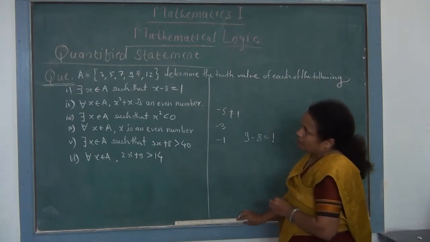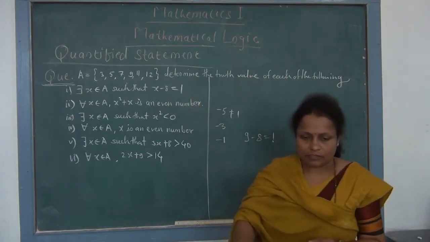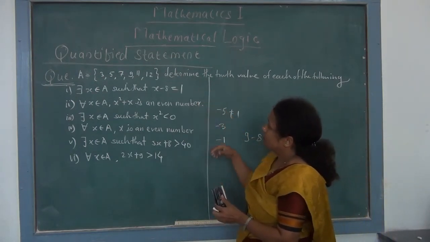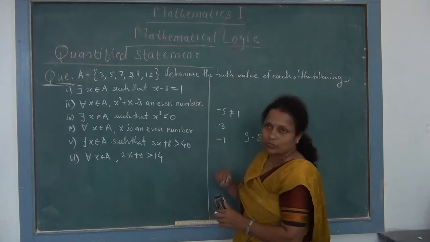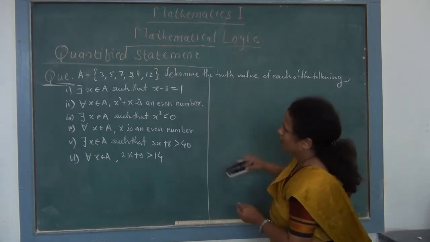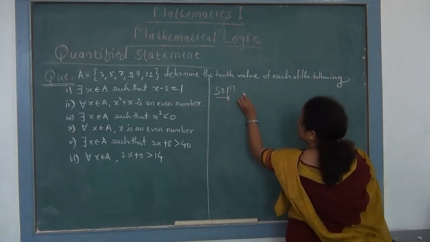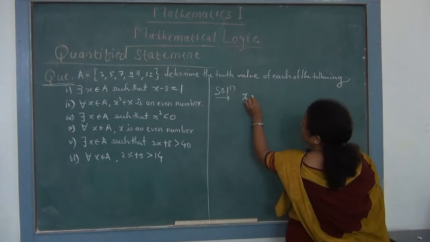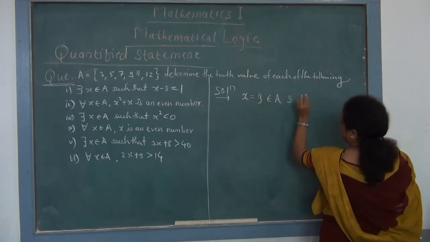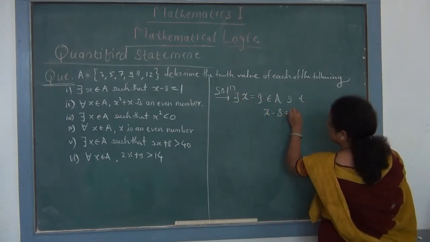So here for this 9 we can say that x minus 8 is equal to 1. Again if we substitute this 11 and 12, 11 gives 3 and 12 gives 4. So there exists x belongs to A such that, here we have to find x, and x is equal to 9 belongs to A such that x minus 8 is equal to 1.